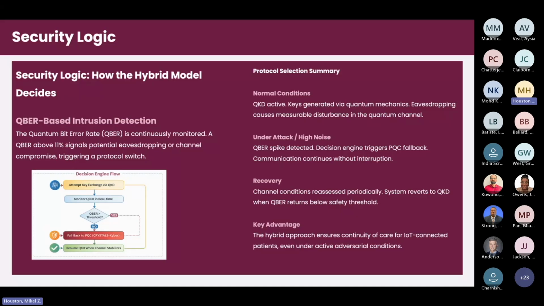Above that threshold, the decision engine immediately switches to post-quantum cryptography with no delay, no dropped packets, no interruption in care. And once the channel stabilizes and QBER drops back below the safety threshold, the system reverts to QKD. It's autonomous, it's precise, and it was built specifically for environments where communication cannot go down, because in a hospital, it really shouldn't, to protect patient safety and care.